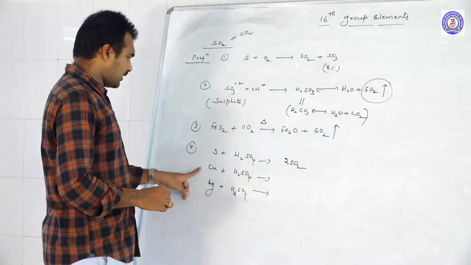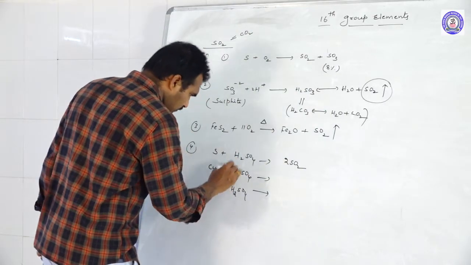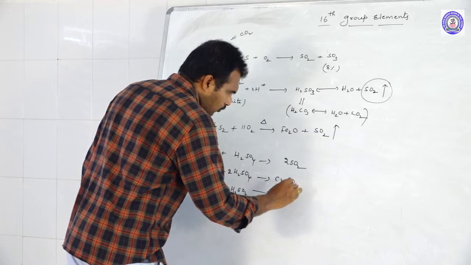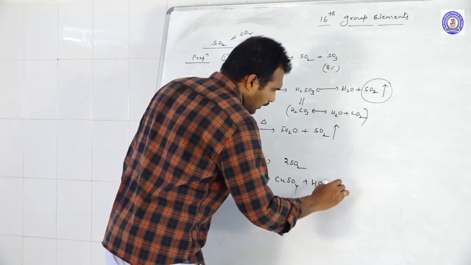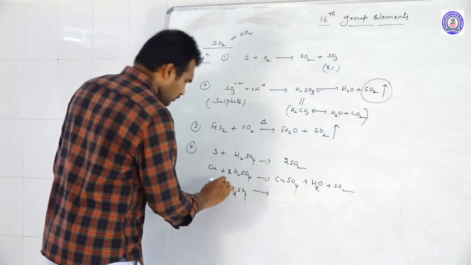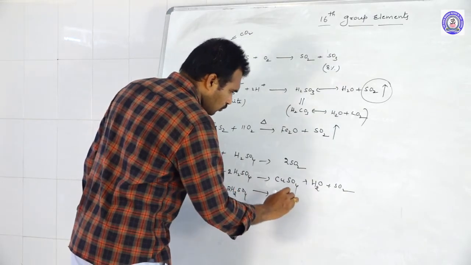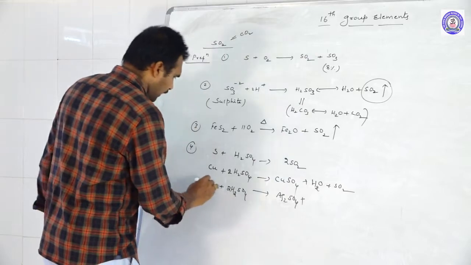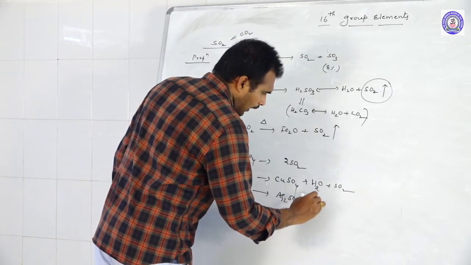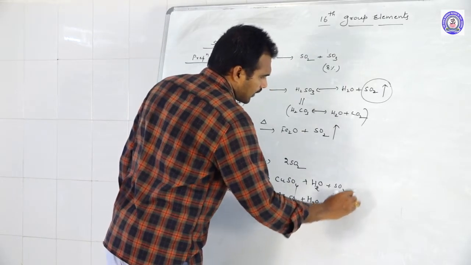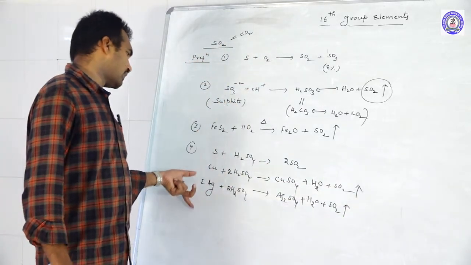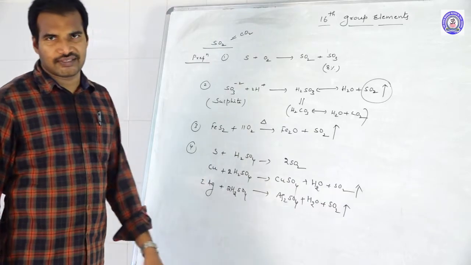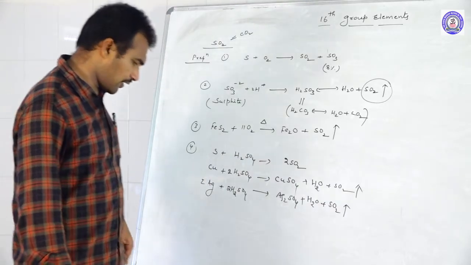With copper, 2 moles of H2SO4: 1 mole converts it into copper sulfate and another gives out H2O and SO2. Similarly with silver, Ag2SO4, H2O and SO2 gas. Like this we can easily prepare SO2 by adding sulfur, copper, silver to sulfuric acid. So these are the methods of preparation of sulfur dioxide.